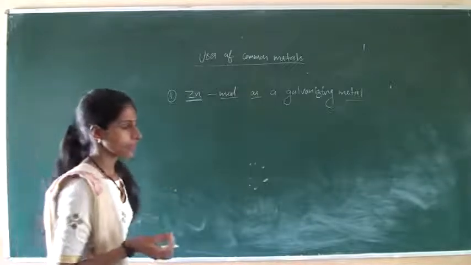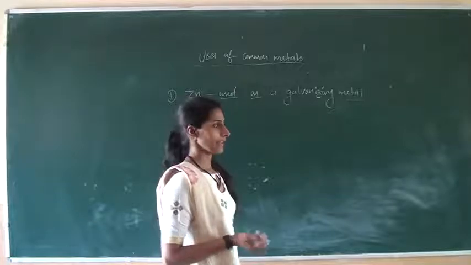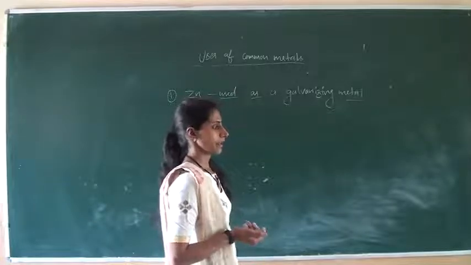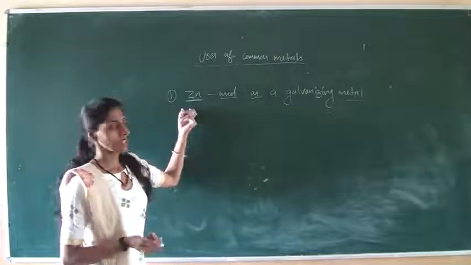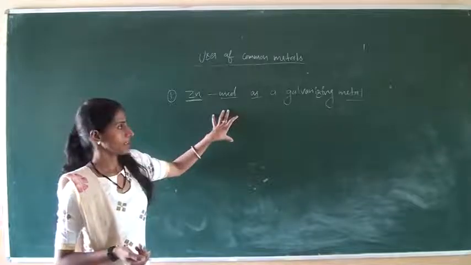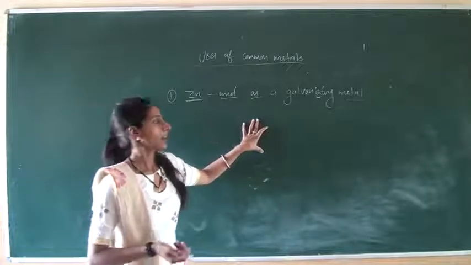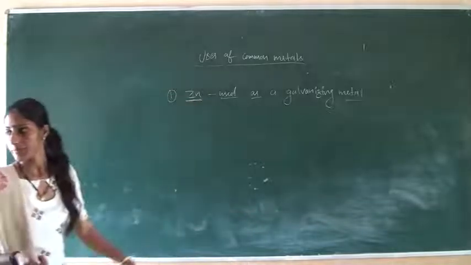When we protect iron from rusting, then the galvanization method is done. In this method, we use zinc, and this zinc metal is used to form a layer above the iron metal.